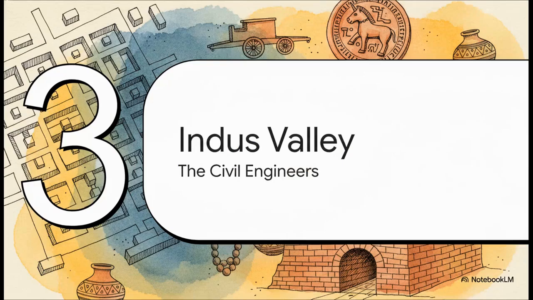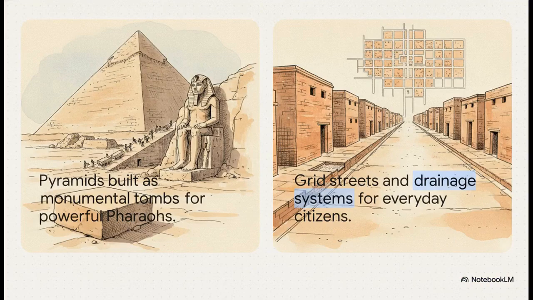Here we are at the Indus Valley urban planners. These guys were our ancient civil engineers. So now we're moving into present-day Pakistan and northwestern India, and we find these major, bustling ancient cities like Mohenjo-daro and Harappa. And if you contrast Egypt's monumental tombs built for powerful pharaohs with what's happening in the Indus Valley, a striking difference emerges. What made them so unique was their surprisingly modern focus on practical urban planning.